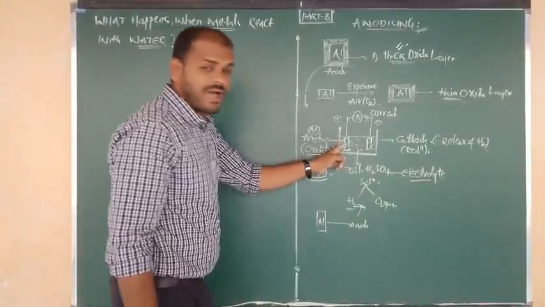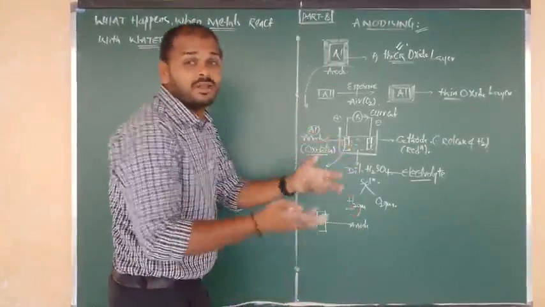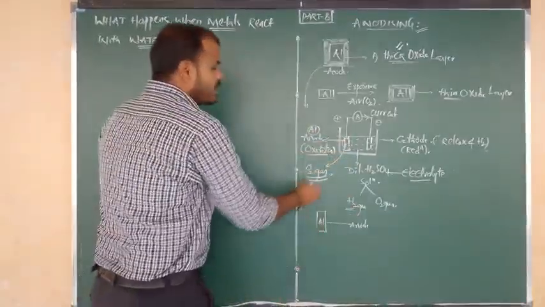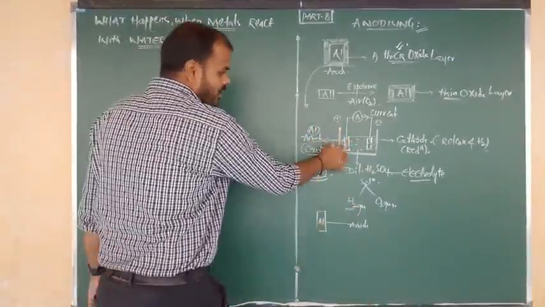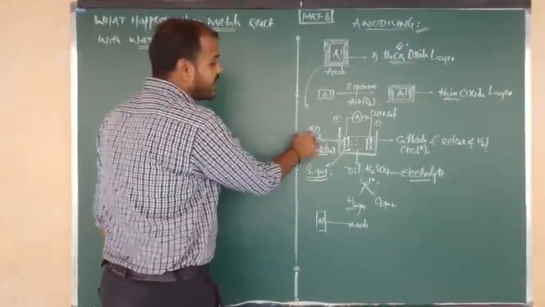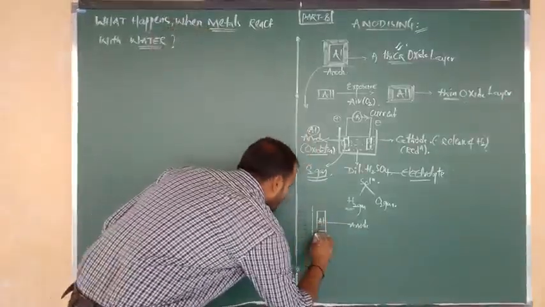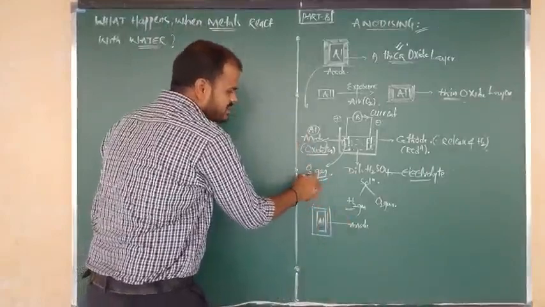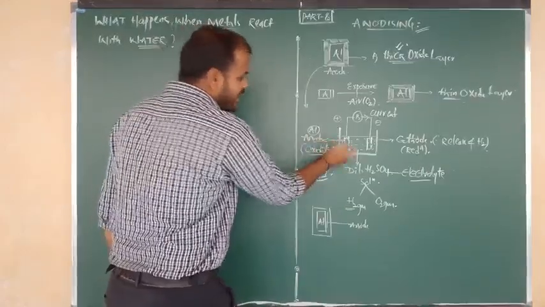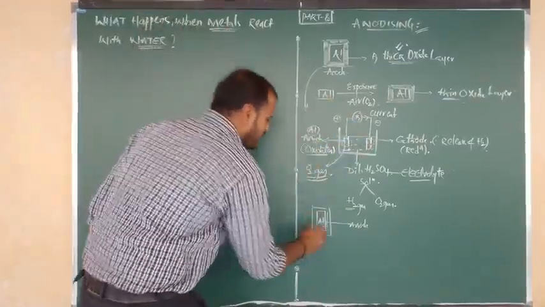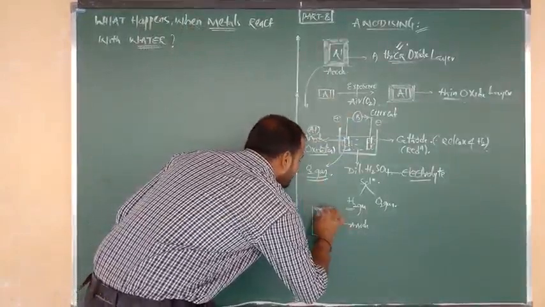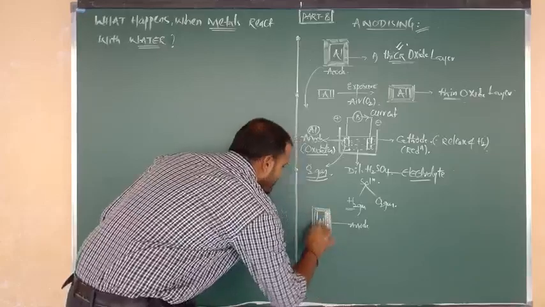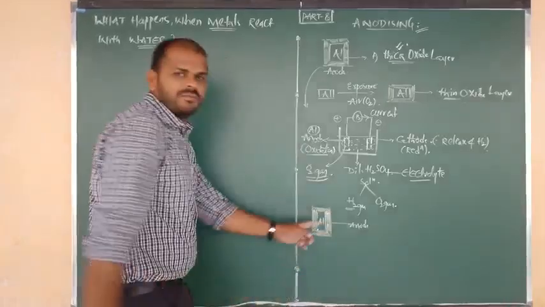But from the surface of that aluminum anode, what is being released here? Oxygen is being released. So the released oxygen at the anode again reacts with the anode, meaning it again reacts with aluminum, around the surface of the aluminum.